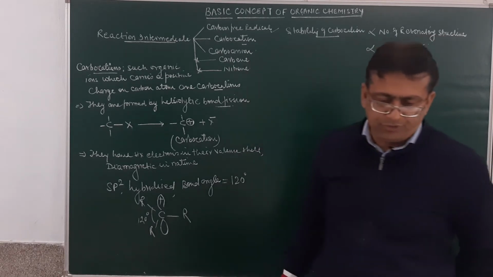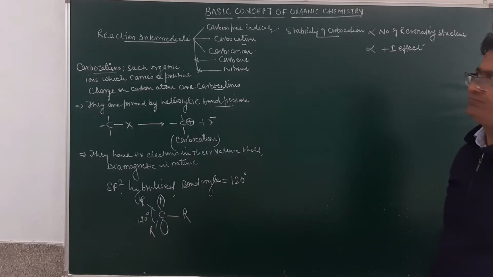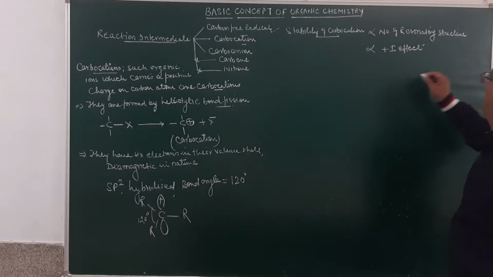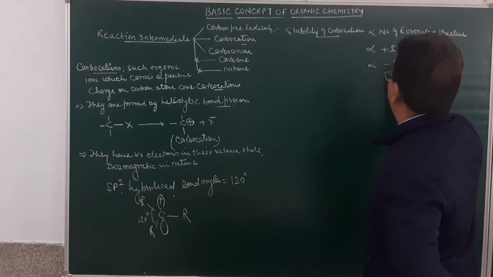It is also directly proportional to the plus I effect, and inversely proportional to the minus I effect.